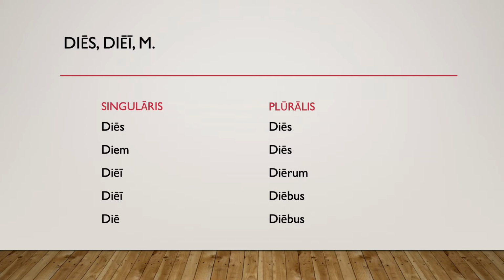Here's dies without the long bars to mark the stem from the case endings. So dies, diem, diei, diei, die, that's the singular. Dies, dies, dierum, diebus, et diebus, that's the plural.